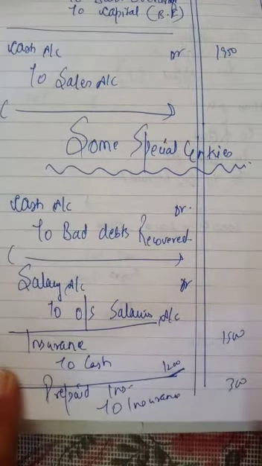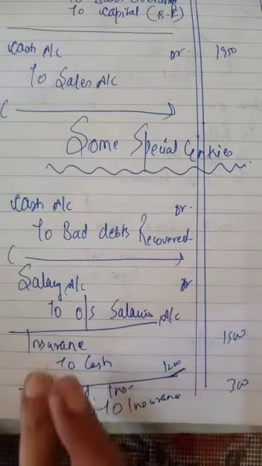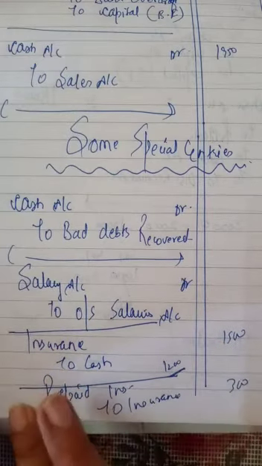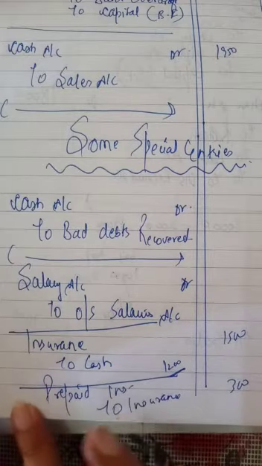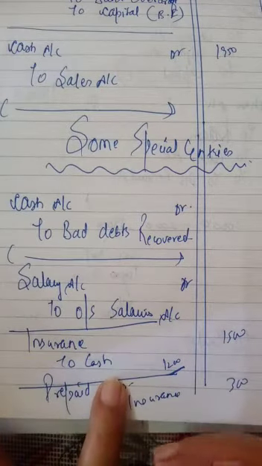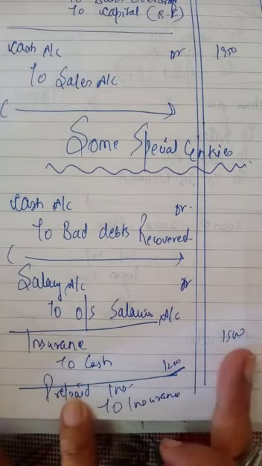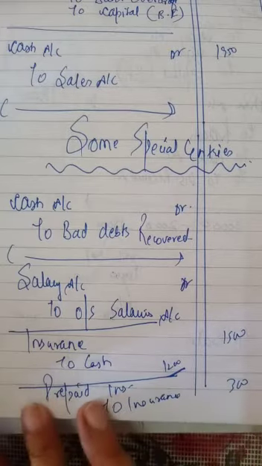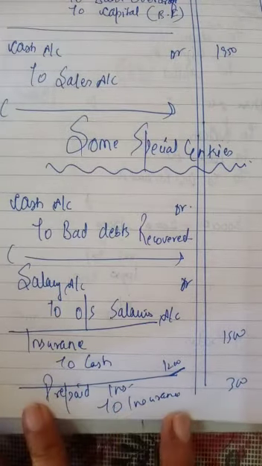300 rupees. See, if it is given that we have paid insurance 1500, then the entry will be insurance to cash because we have paid 1500. But along with this information, they will also say that the monthly insurance was rupees 100. That means we have to pay 1200 only, but we have paid 1500. 300 is received in prepaid, means we have paid in advance. So the entry will be prepaid insurance to insurance.